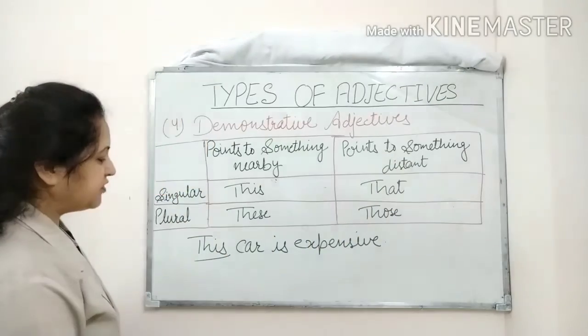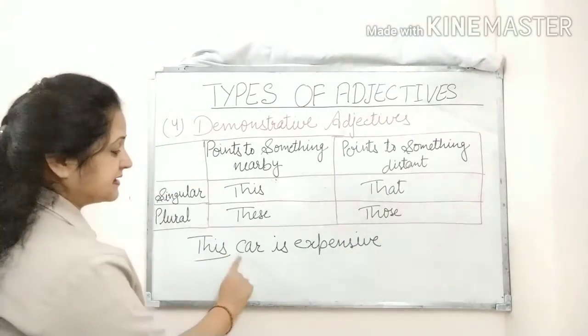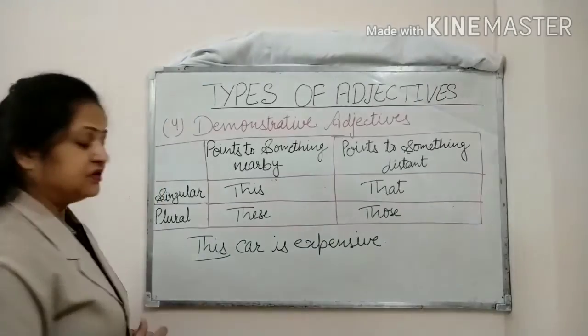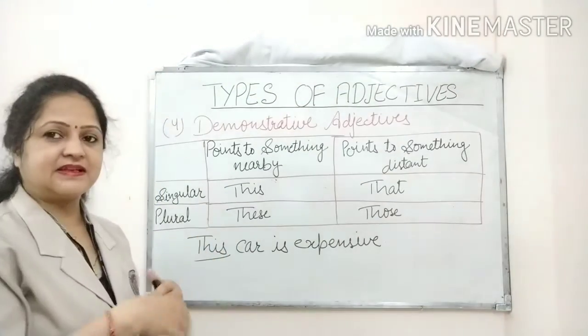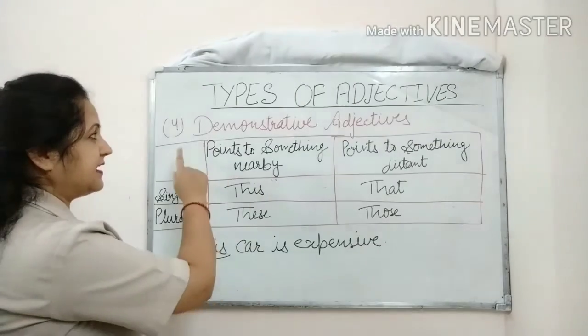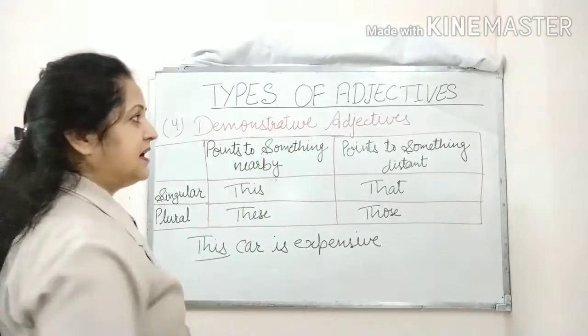I gave you one example: this car is expensive. Which car is expensive? This car. So this here is functioning as a demonstrative adjective.